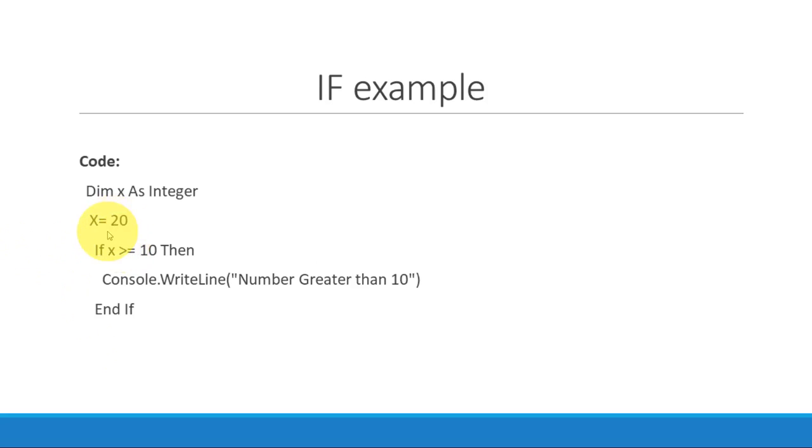In this case, x is assigned a value of 20. x is greater than or equal to 10, so our condition is true. So we will execute this statement, that is Console.WriteLine. It will give the message "Number greater than 10", which is within the quotes. So it will print the message as it is. So this is how you can write the code for an if statement.